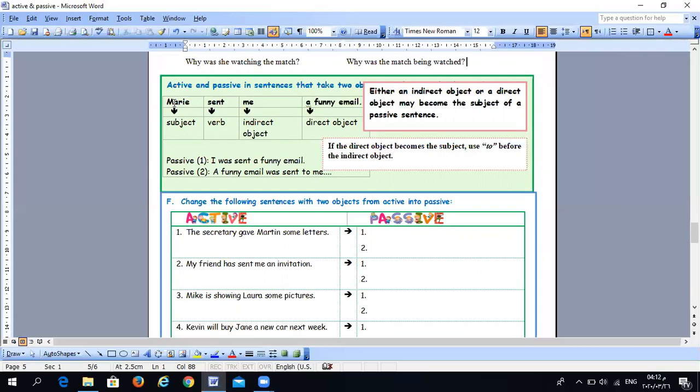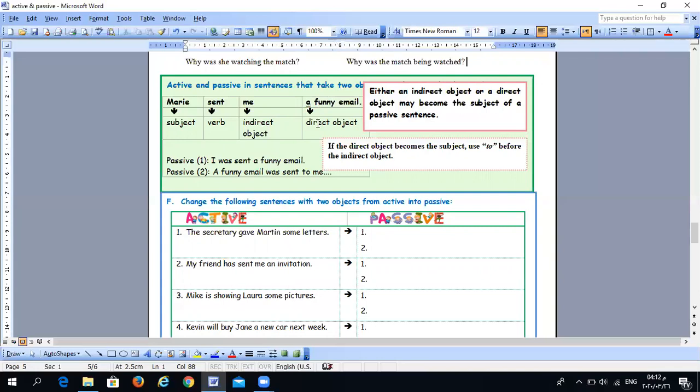Now, if you look at this example, you will notice that this example includes two objects. Mary is the subject, sent is the verb, and it's verb 2, and me is the first object, and we call it indirect object, and a funny email is the second object, and we call it the direct object.